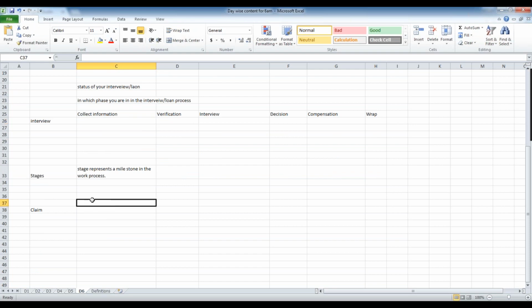So the claim process, if you see. Let's take an example of a customer, let's say Flipkart or something. So you buy the product. This generic process we can easily visualize and identify what the different stages are. When you buy the product, if there is a defect in the product, the first thing we will do is call up the customer care. That is the first thing we will do.